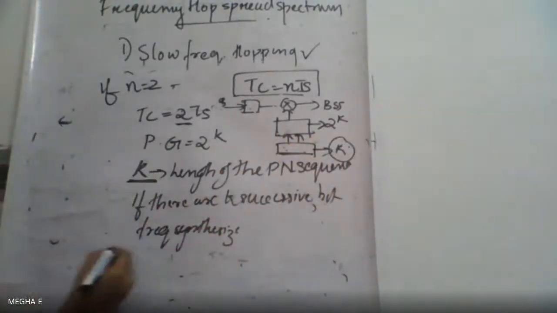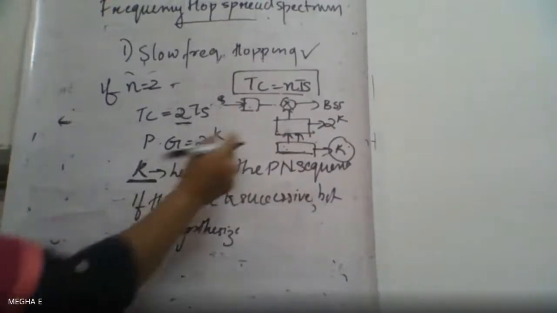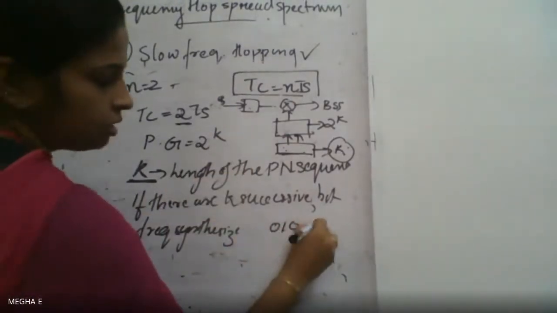If the length of the PN sequence is 3, the PN sequence may be 101, 011.